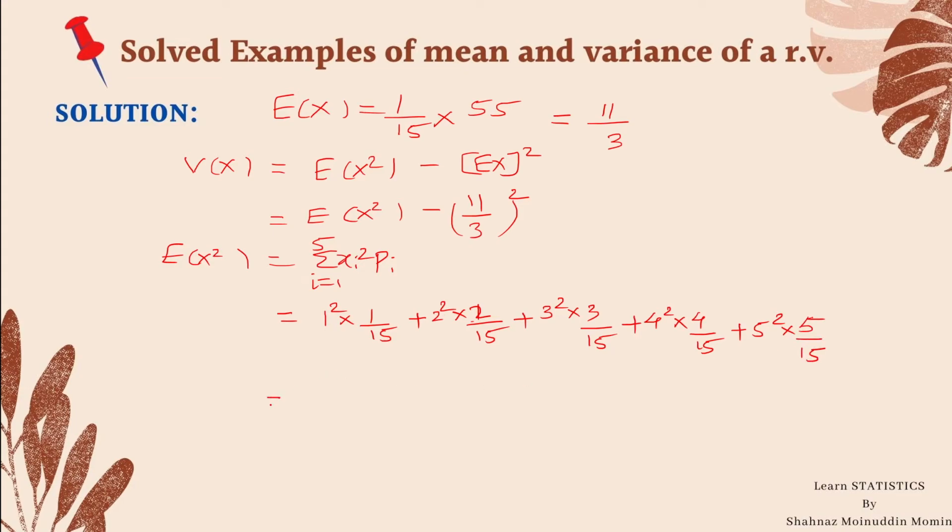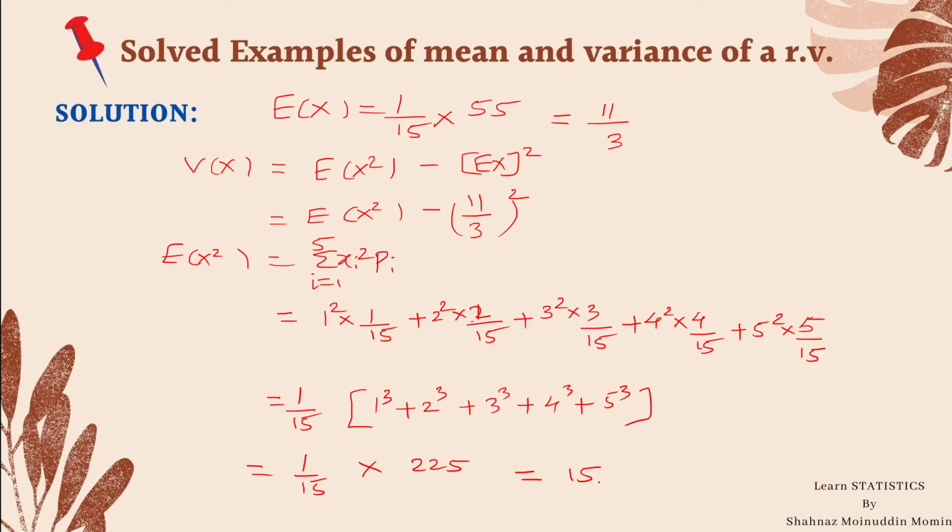I will take the constant 1 upon 15 outside the bracket, then it is 1 cube, 2 cube, 3 cube, 4 cube plus 5 cube. After adding all these terms, we get 225, which is equal to 15 square. Since 225 is a square of 15, hence the expected value of x square is 15.